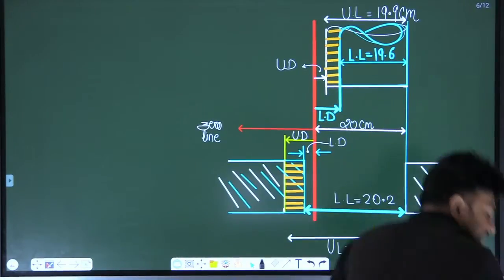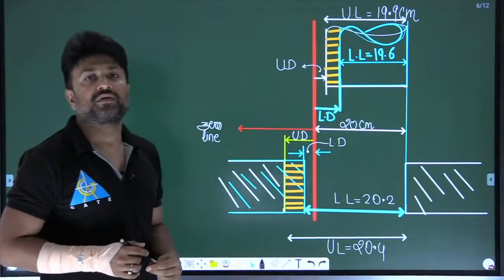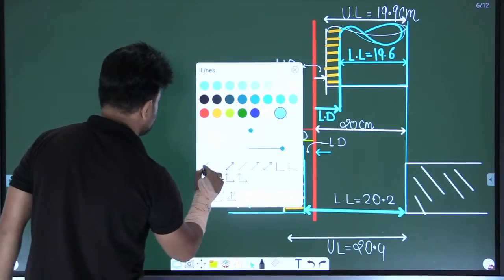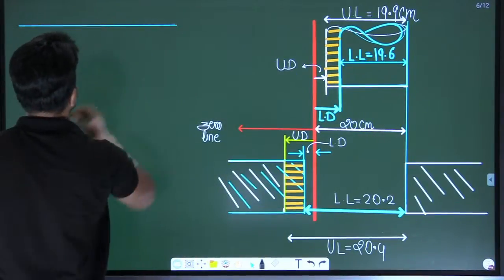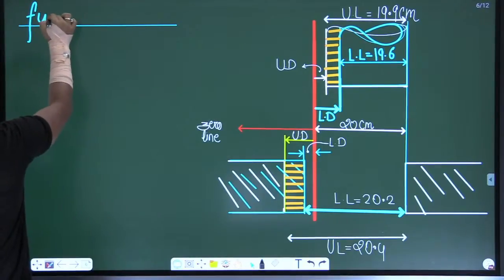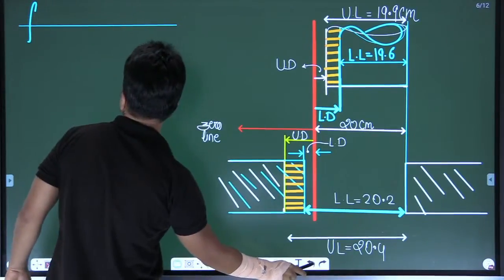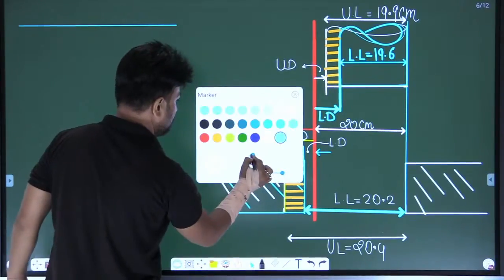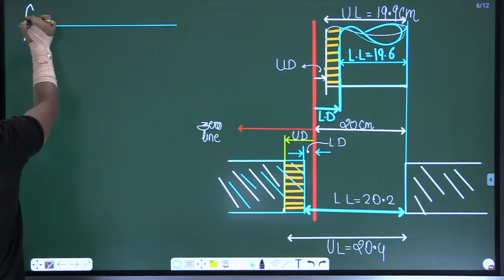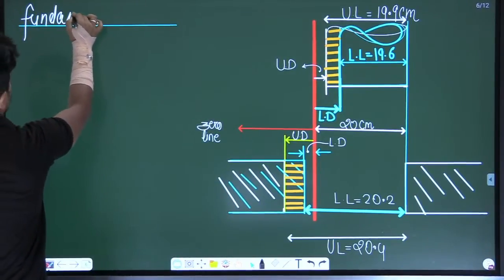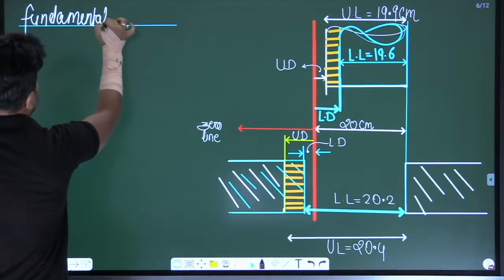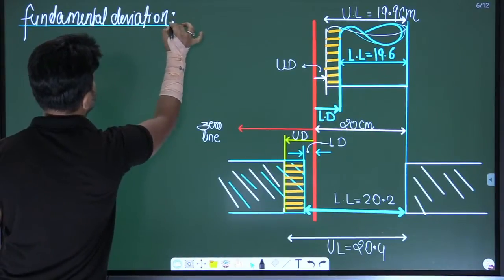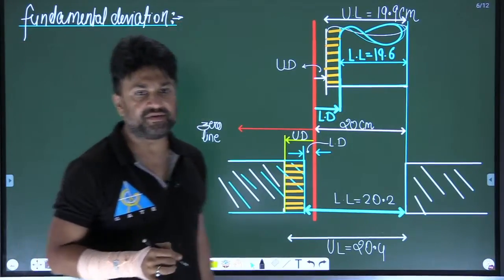Fundamental deviation. One more concept is remaining, that is fundamental deviation. What is fundamental deviation?